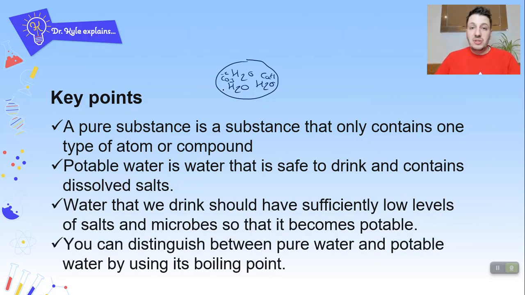Okay, so you can distinguish between pure water and potable water by using its boiling point. So remember, a pure substance has a fixed boiling point. For example, water would boil at exactly 100 degrees. Whereas impure water, so most water samples that we come across from taps and things like that, will have a range. If we measure it very accurately, it will measure, say, 99.9 degrees to 100.2 degrees or something like that. It'll have a range, whereas pure water will go to exactly 100 degrees.